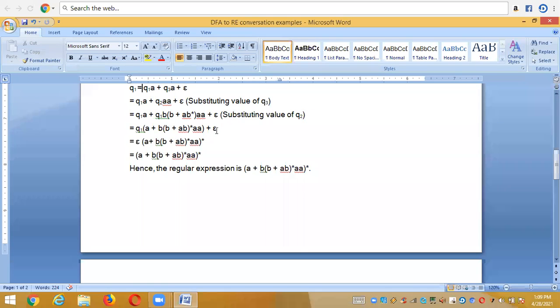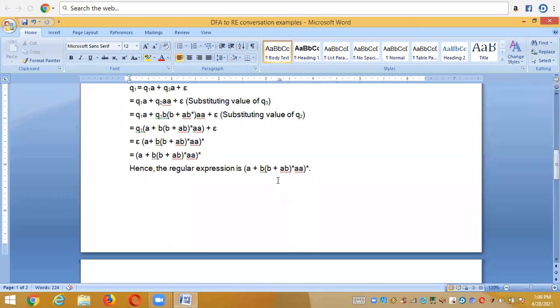What the q is epsilon, and what the p is here, a plus b into b plus ab whole star aa. Now it is epsilon into a plus b of b plus ab whole star into aa whole star. So epsilon is not having any value, so we can omit the epsilon and directly take the equation like this.